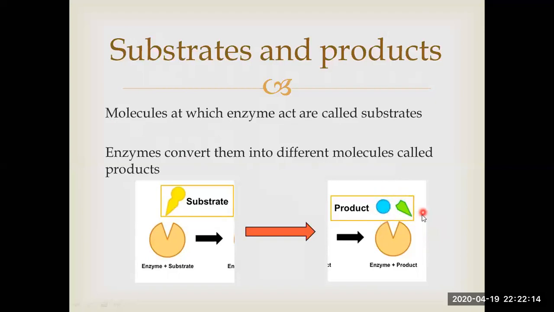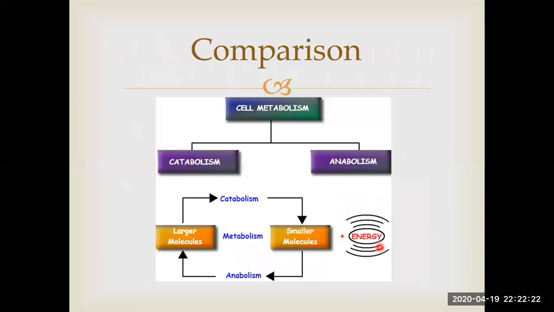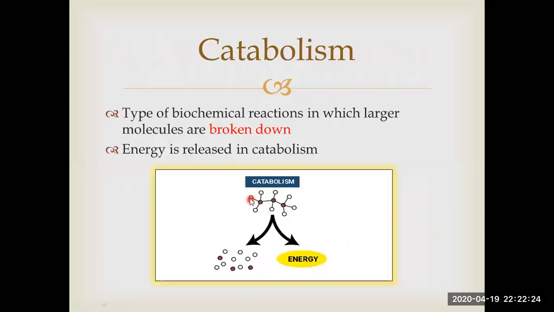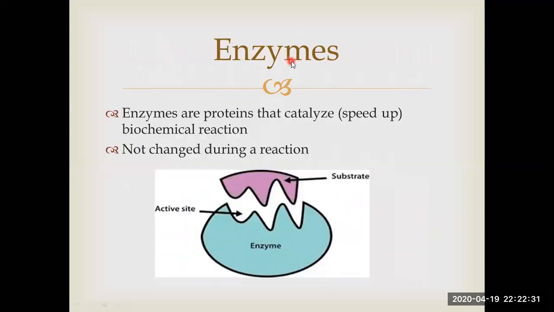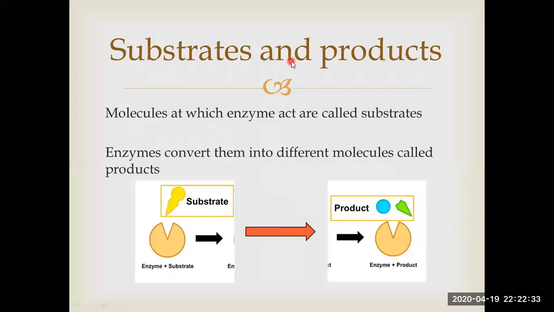Keep pondering, keep thinking. Yes, you guessed correctly. It is catabolism, in which molecules are breaking down. See here, a big molecule is breaking down into small molecules with the release of energy. Which process? Catabolism. So what is the role of enzyme here?